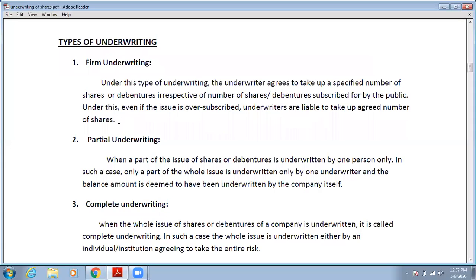What is firm underwriting? In firm underwriting, basically, underwriters themselves also agree to take some shares.